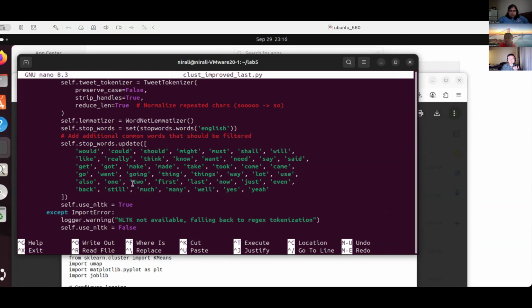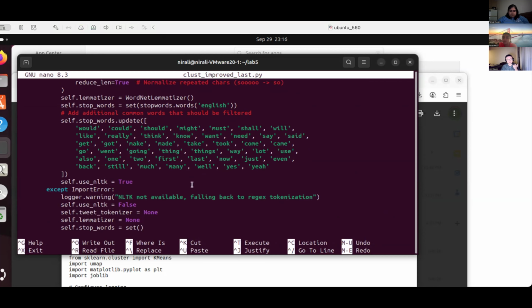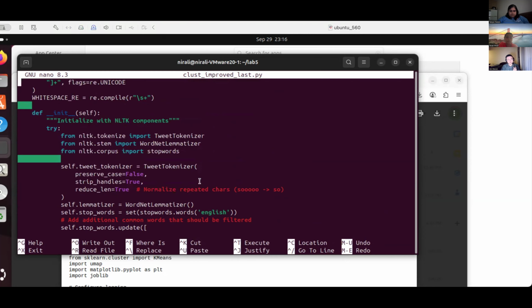A couple of notes on that. First of all, we don't use a normal tokenizer. We ended up using the tweet tokenizer, even though it's specifically made for Twitter. The main reason is that when we checked Twitter posts and Reddit posts, they shared a similar lengthening of repeated characters, like a lot of O's in "so", and there are a lot of other slang and characters that are handled within NLTK. So that's one thing.